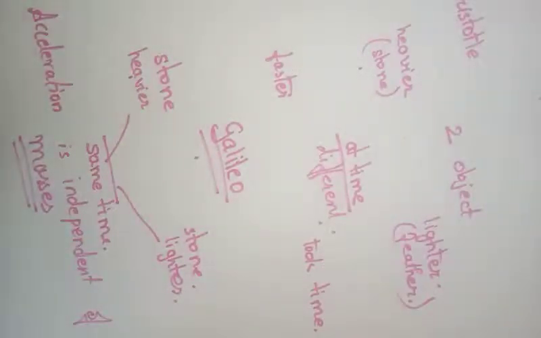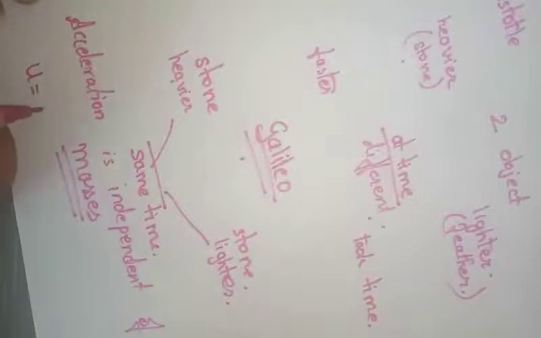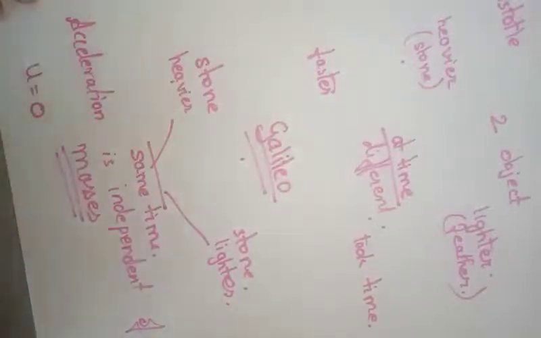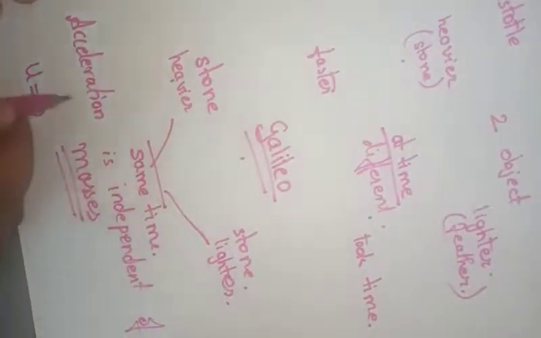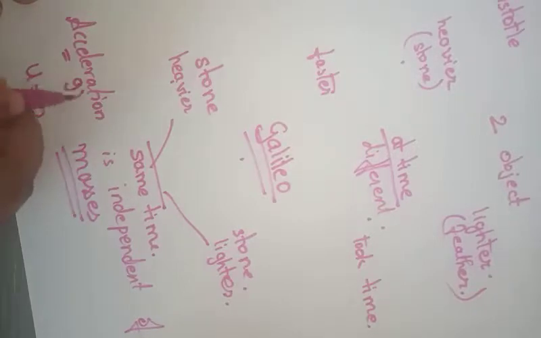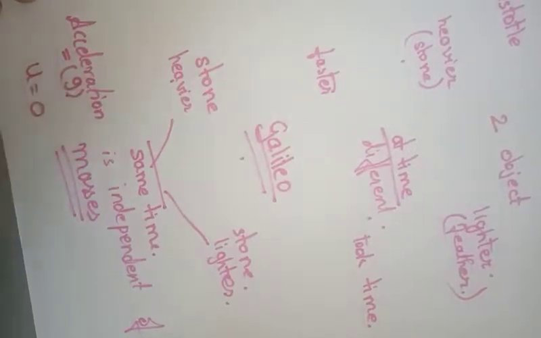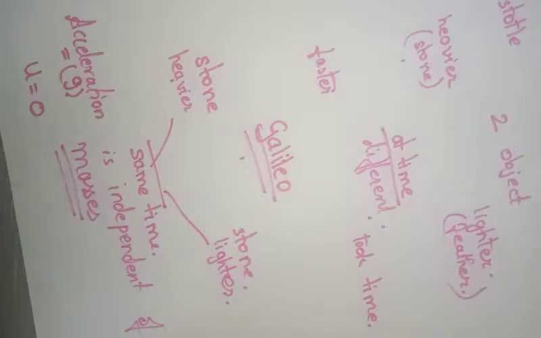For a free falling object, the initial velocity u is 0. For any free falling object, the initial velocity is 0. And the acceleration can be given as g, as it is due to gravitation. We can use Newton's equations of motion to calculate the velocity and time taken for it to reach the earth from a height.